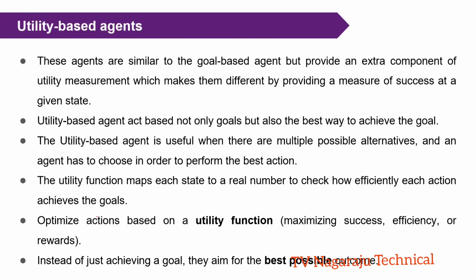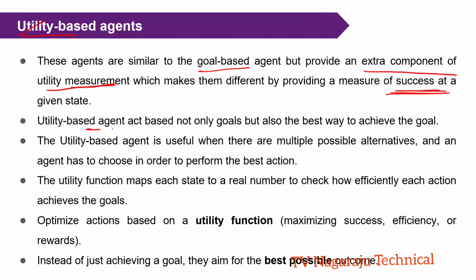And the next one is utility-based agents. So whatever we learned in the goal-based agent, the utility-based agent has an additional component. What is the component? Utility measurement. Simply, it measures the success of a given state. Means anyway, we are taking some decision. Based on the decision, we are doing some action. It measures the success rate of the selection of the particular action.